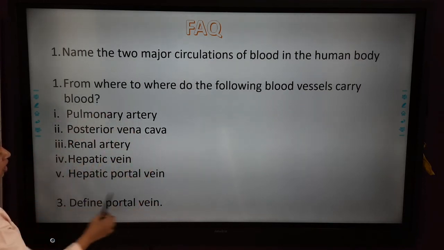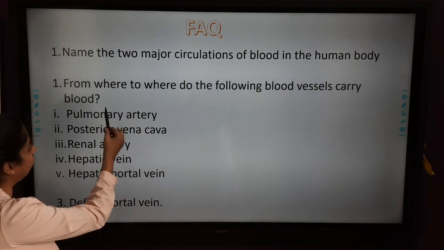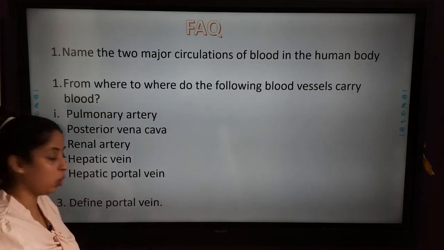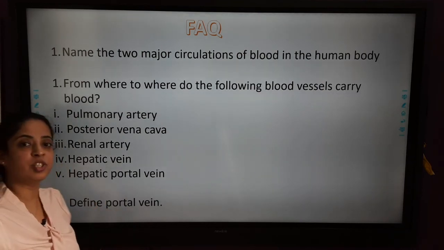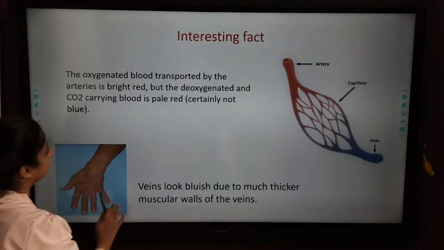So if you don't know the answer of any of them, go back to the video and watch it very properly to know the perfect answer of these. And you have to define portal vein. So portal vein is the one which starts from the capillaries and ends in the capillaries.